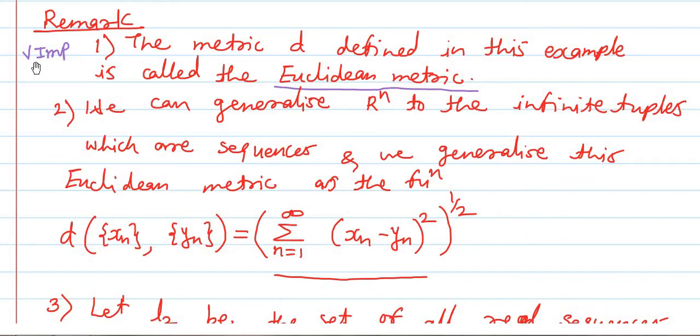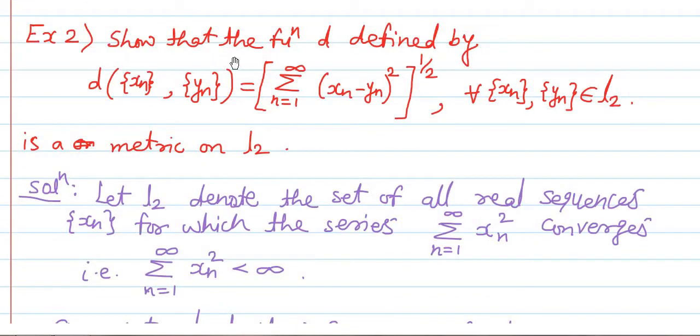Next, we have studied the second example. In the second example, we have shown that the function d defined by d of sequence xn comma sequence yn equal to the summation over n equal to 1 to infinity of [xn minus yn whole square] raised to 1 by 2, where 1 by 2 power means under root, for all sequences xn comma yn belonging to L2, is again a metric on L2.